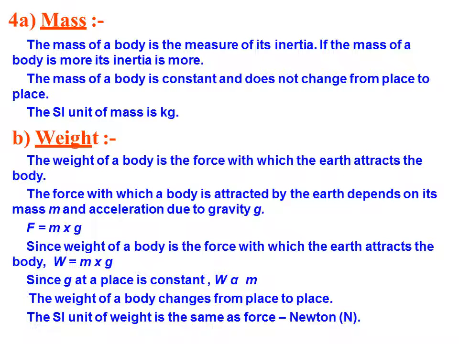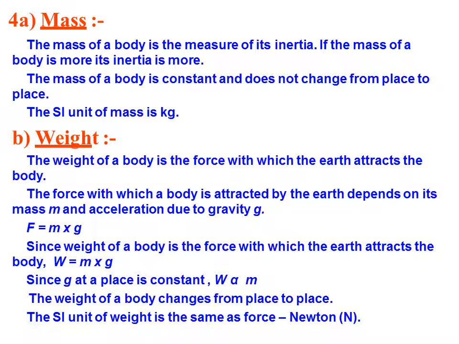Now weight. The weight of an object is the force with which the earth attracts the body. That means the attraction of the body by the earth is termed as weight, and it can differ from place to place because the gravitation of the earth is different from the moon and so on.